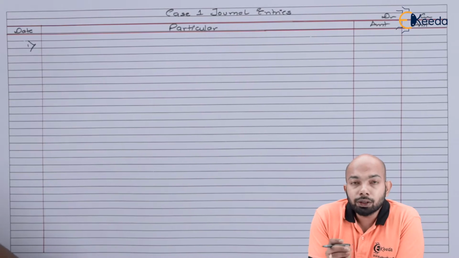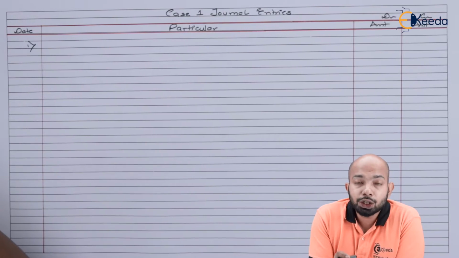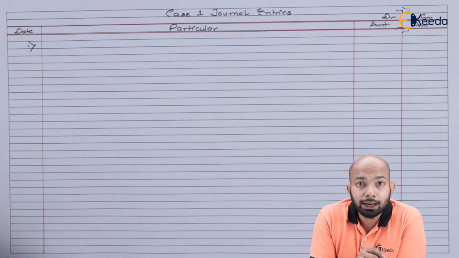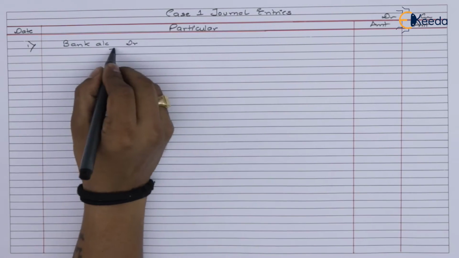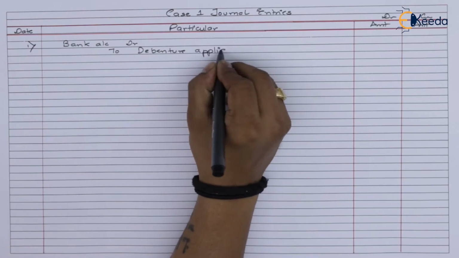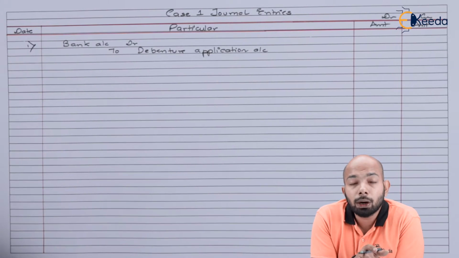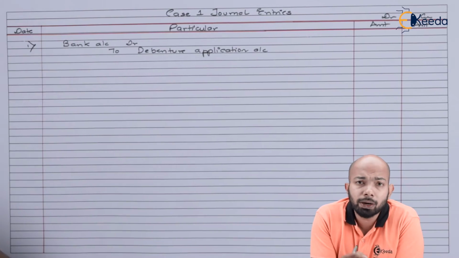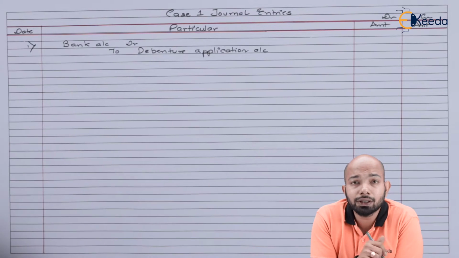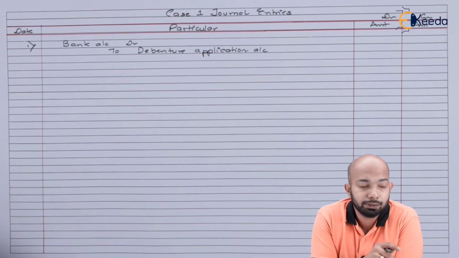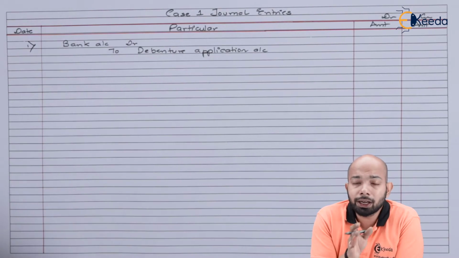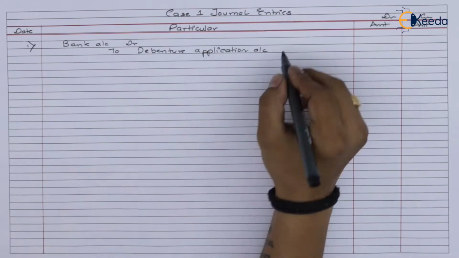So the first entry will refer to receipt of application money on debentures. Let's start with that. In case 1, the total number of debentures issued multiplied by the application money will give us the total applications we have received. So that will be 6,000 multiplied by 20 rupees on application.